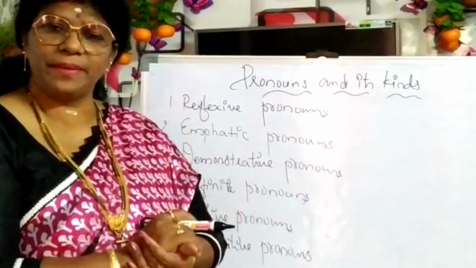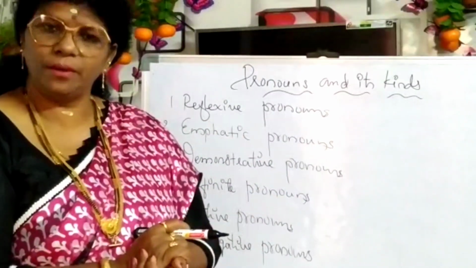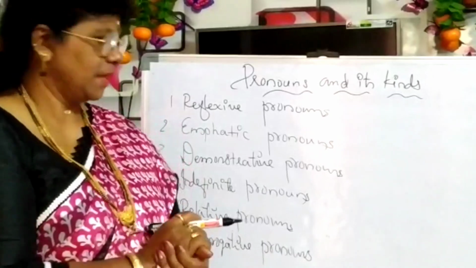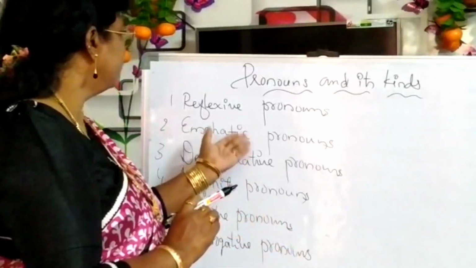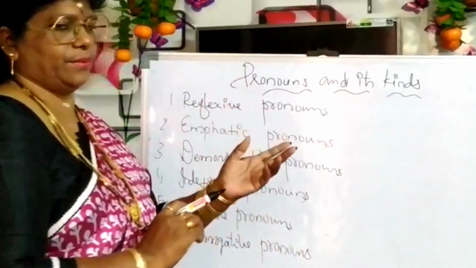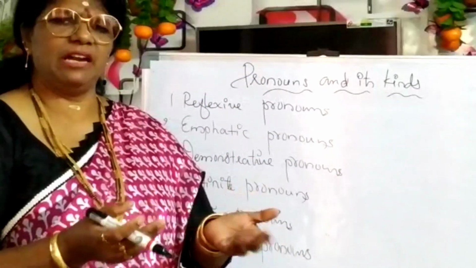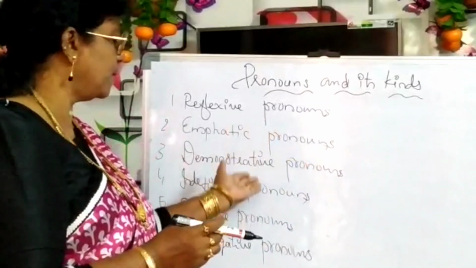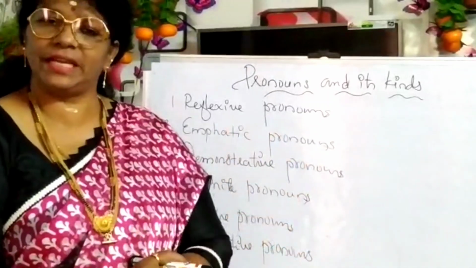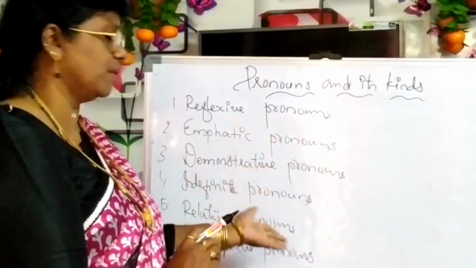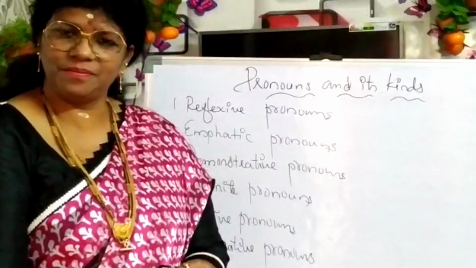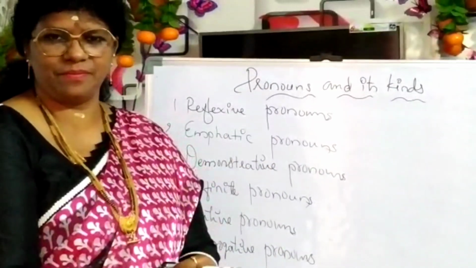The girl whom I met near the railway station was my old classmate. Then indefinite, demonstrative, then emphatic, reflexive. Reflexive also, self forms we are using. The other pronouns we are not using frequently. Okay? So let us go through all these pronouns in detail in the next class. Okay?